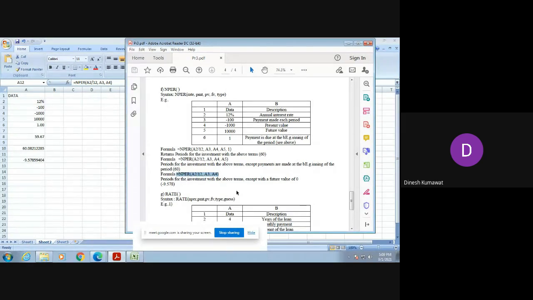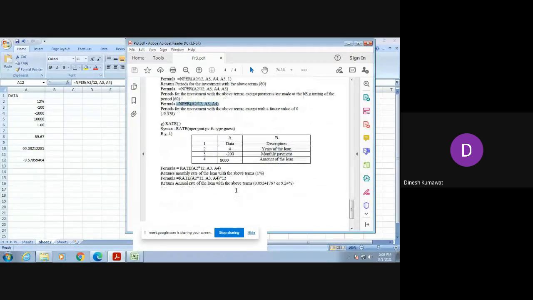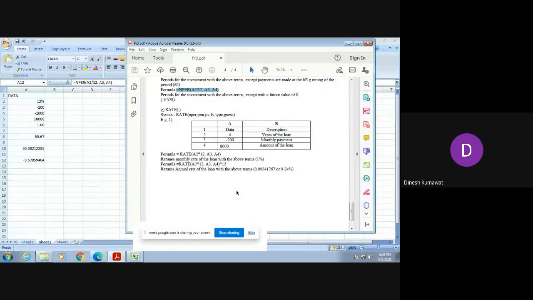Now we are just left with our last function of today's practical, so let us quickly complete it. Our last function is the RATE function. Its syntax is RATE, NPER, comma PMT, comma PV, comma FV, comma type, comma guess. Let me quickly enter this data in my Excel sheet.